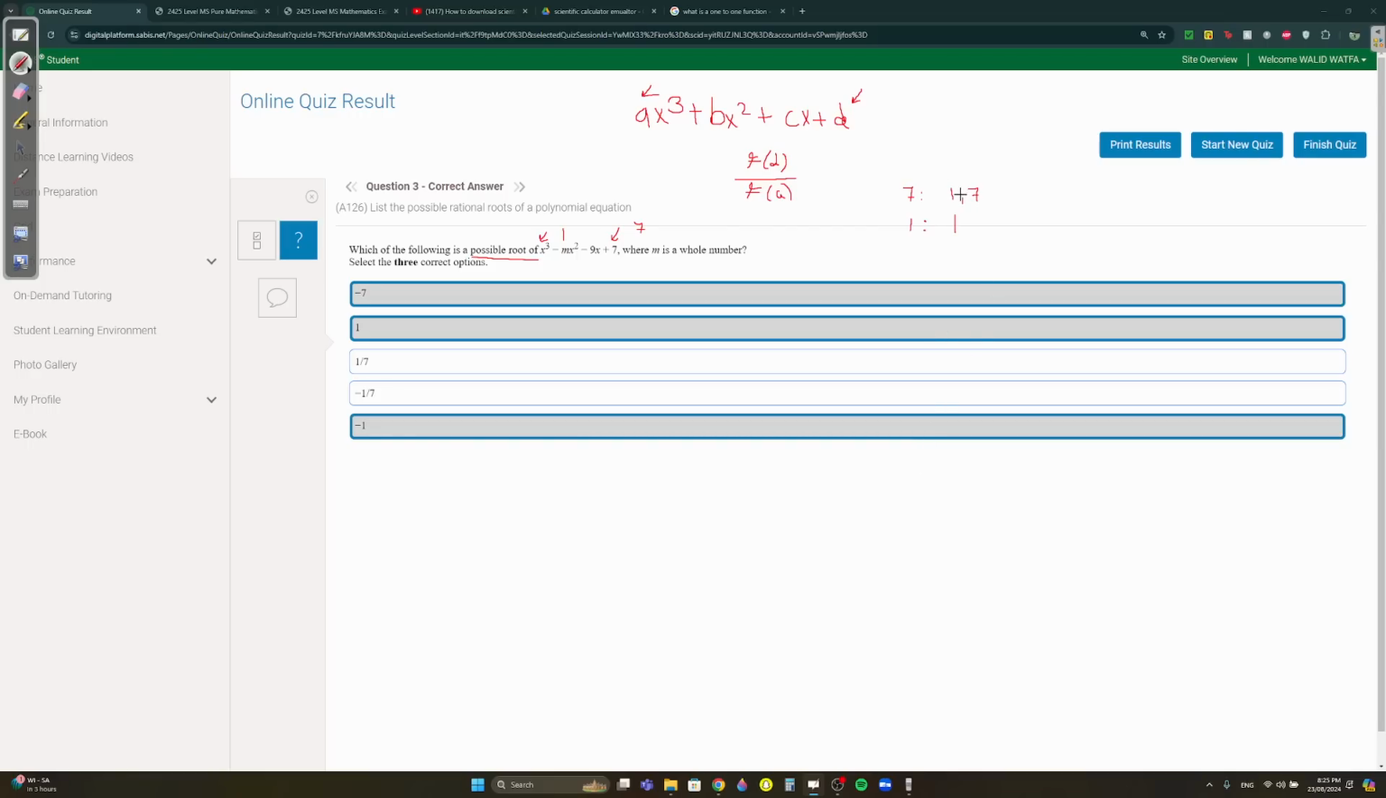So let's try it out. 1 divided by 1 is 1. 7 divided by 1 is 7. So my possible roots are 1 and 7. And don't forget, you always put plus minus. The roots can either be positive or negative. This is all from grade 10, I'm not going to re-explain. So it's always plus minus 1 and 7. So you take 1, minus 1, minus 7. If they put positive 7, that would also be a correct answer.